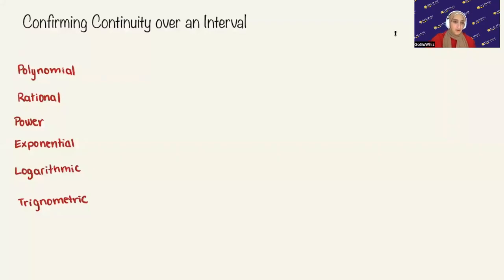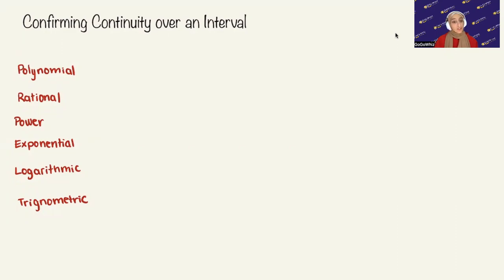Hi, everyone. For 1.12, where we're looking at confirming continuity over an interval, it's really just saying that in order for a function to be continuous in an interval, it has to be continuous at every point in that interval. So that means that the function can't be continuous in an interval if it's not continuous at every point.